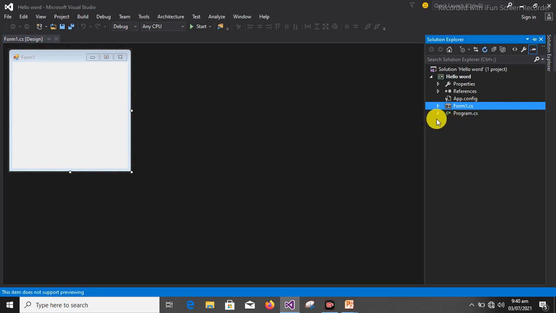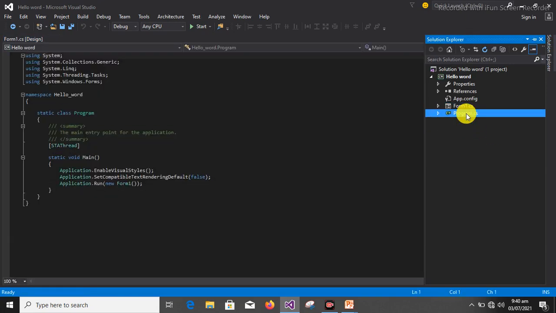Now this Program.cs is just a class. It's a class where you set where your program should start running from. For instance, if you look at this class now, you will find out that we have Application.Run(new Form1()), meaning the application should start running from Form1.